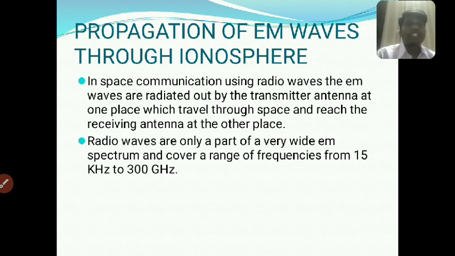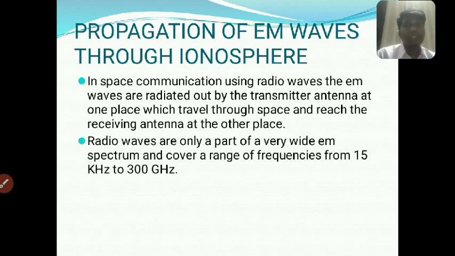First point, in space communication using radio waves, the electromagnetic waves are radiated out by the transmitter antenna at one place, which travel through space and reach the receiving antenna at the other place.